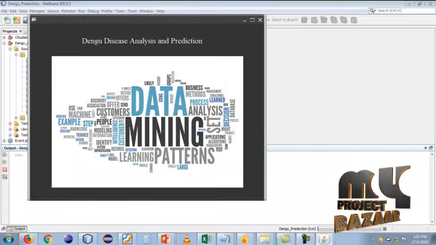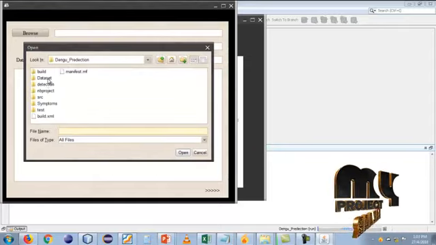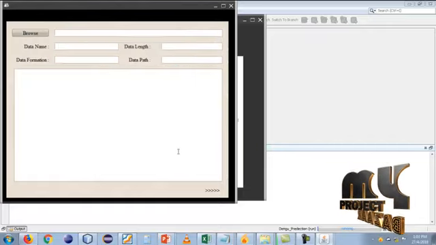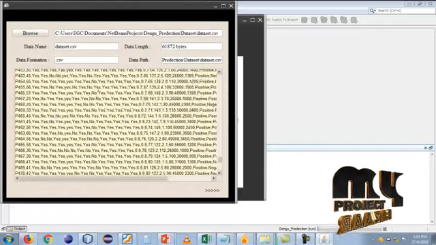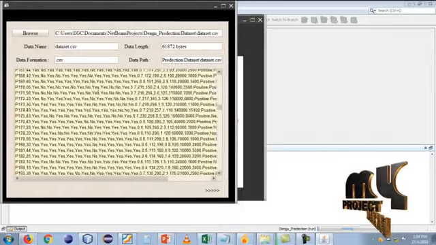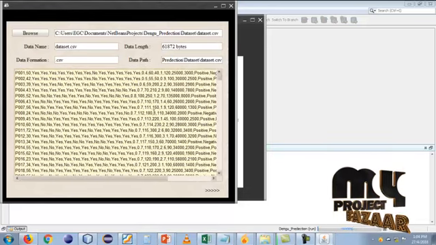Click this image and click browse. This is the data selection process. Click the dataset, dataset.csv, and click open. If you click this open button, the information can be displayed. The lab result dataset is displayed, and the patient ID and other information can be displayed in this dataset.